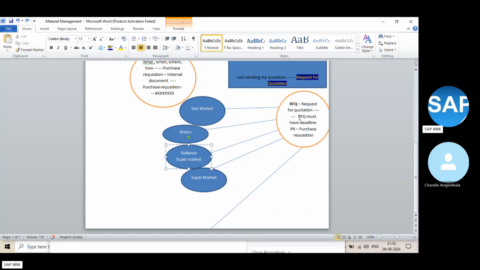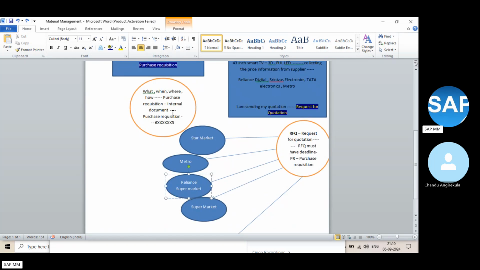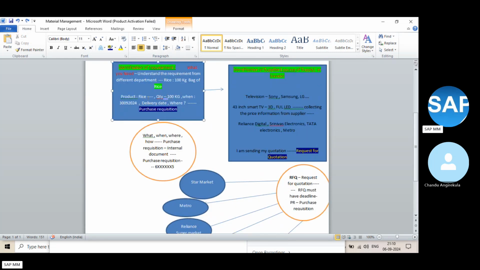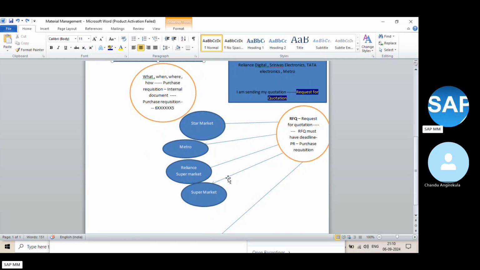Okay, Sona Masuri, 100 kgs, which costs 52 rupees per kg, and the bag-wise cost of the 10 kgs bag is 520 rupees. Right. So you are collecting that price information. Multiple suppliers are sending the information for the request you raised, that you requested 100 kgs of bag. How much the price is and everything, they will tell you.